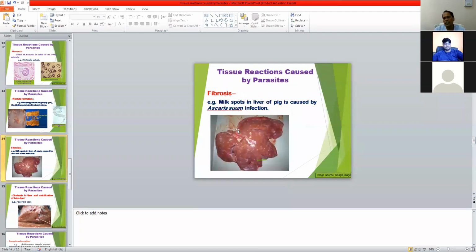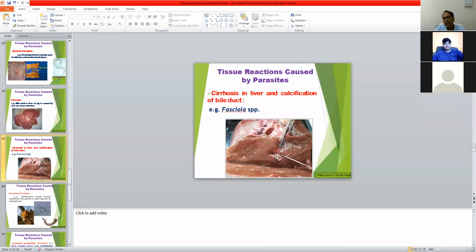Then another tissue reaction is fibrosis, which occurs during Ascaris infection. Ascaris is a roundworm, the Ascaris of pig. In this case, migration of the L2 stage occurs through the liver tissue, and the result is milk spot. These white spot structures are known as milk spots. These are all white spot structures due to the migration of the Ascaris larva, and they result in fibrosis in the infected liver.